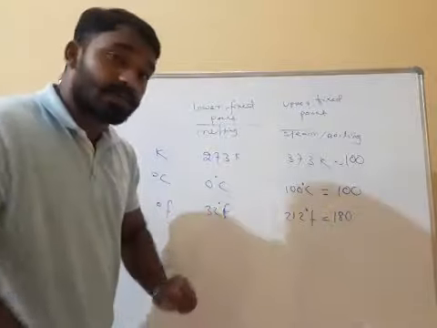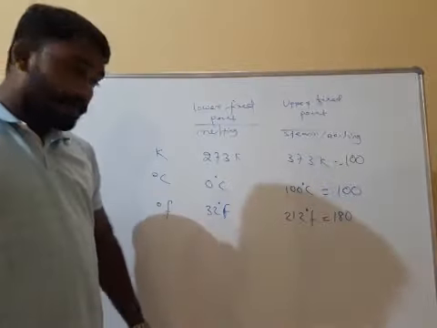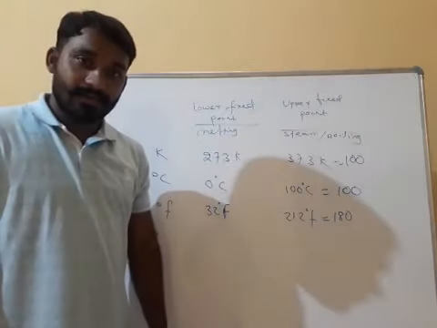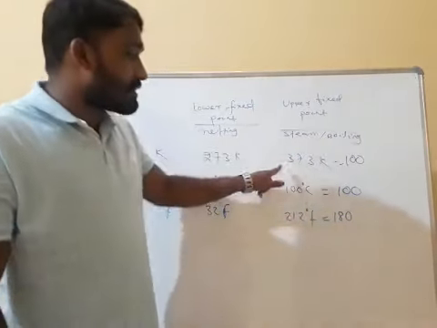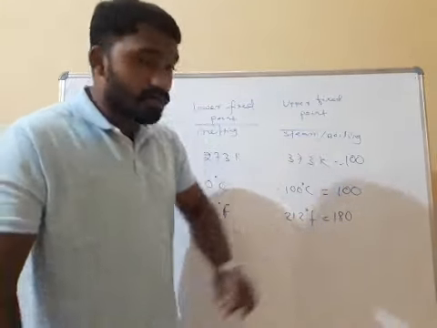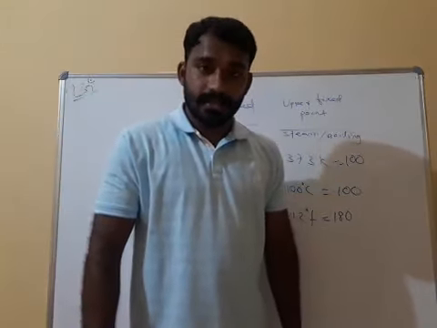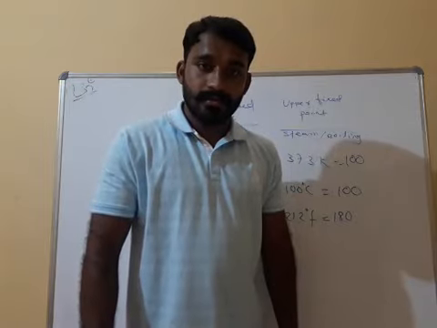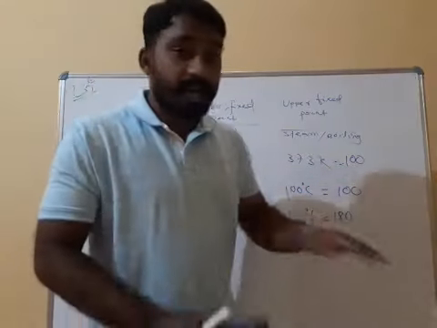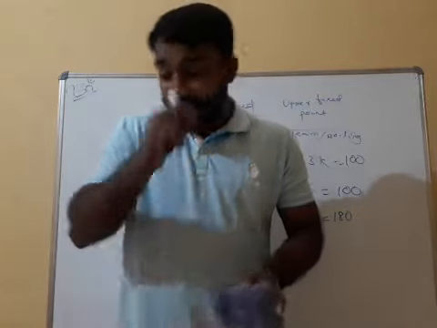Then from here we can say 0 degree Celsius is equal to 273 Kelvin and 0 degree Celsius is equal to 32 Fahrenheit. Whereas 100 degree Celsius is equal to 373 Kelvin and 100 degree Celsius is equal to 212 degree Fahrenheit. This much understood or not? Tell me. Next one.